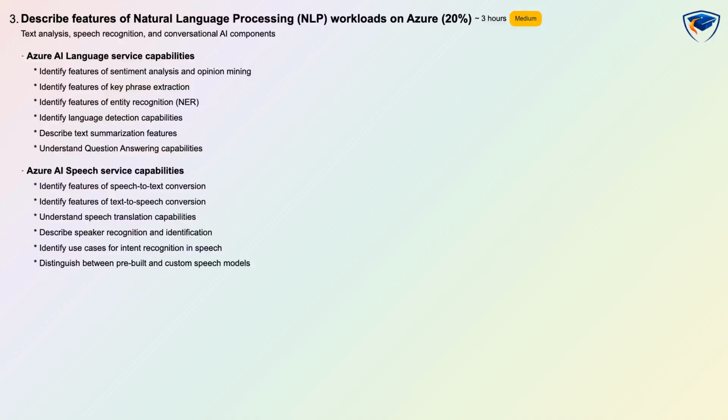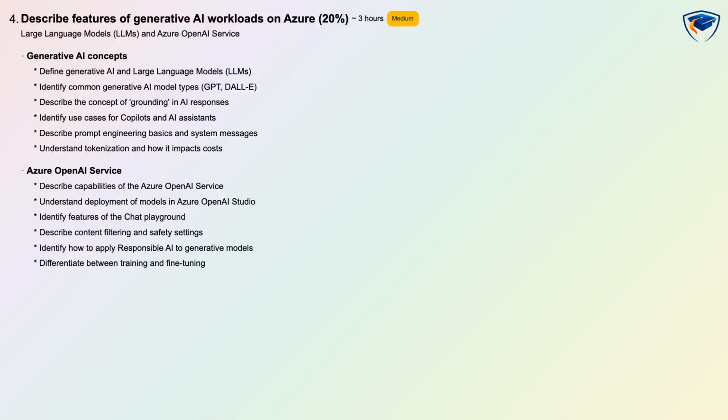text analysis solutions. Describe features of generative AI workloads on Azure is weighted at 20%, difficulty medium, and has an estimated learning time of 3 hours with conceptual plus scenario-based assessment. You will define generative AI and large language models, identify common model types such as GPT and DALL-E, and understand concepts like grounding, tokenization, and how tokens impact costs.